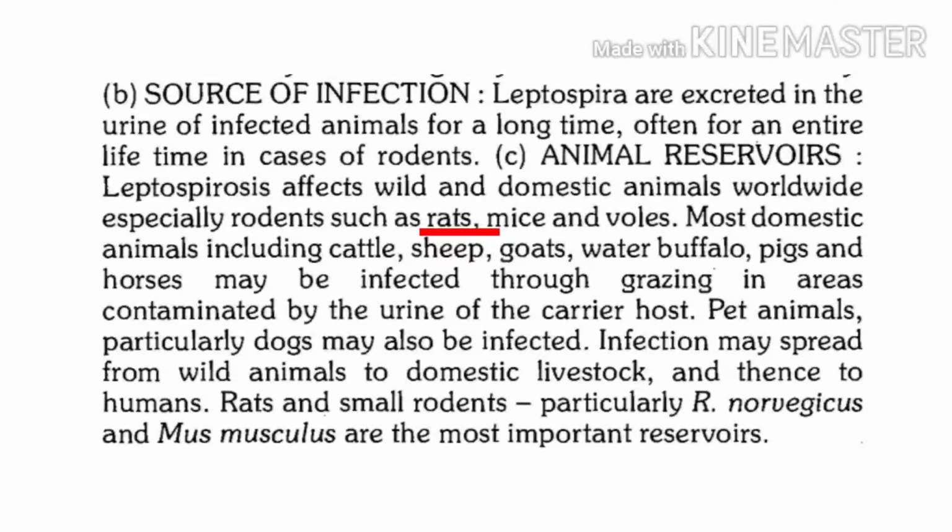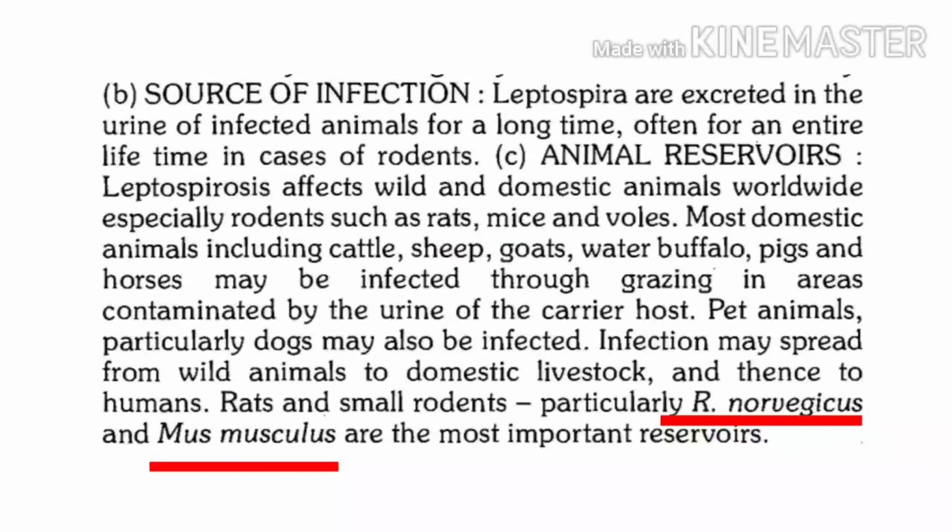We can even find leptospirosis in pet animals like dogs. Infection may spread from wild animals to domestic animals. The most important reservoirs are Rattus norvegicus and Mus musculus. I repeat, Rattus norvegicus and Mus musculus.